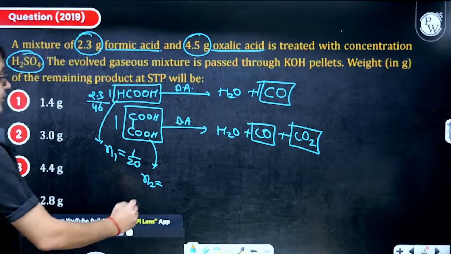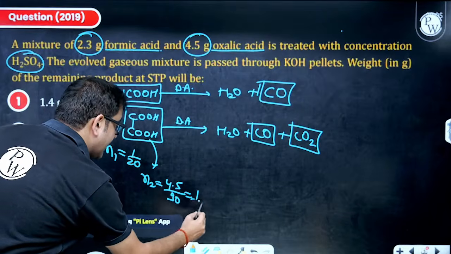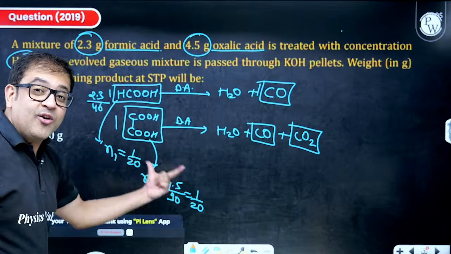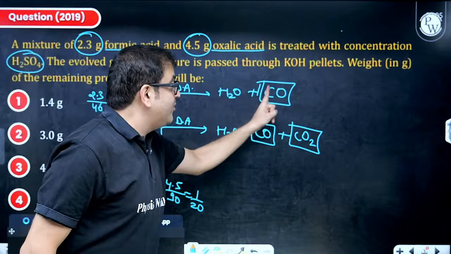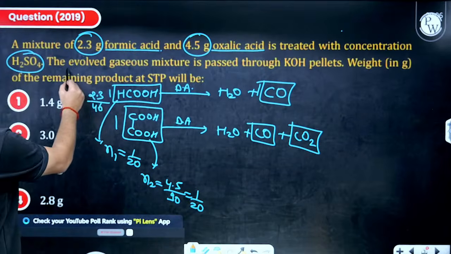Sir, it will be given weight which is 4.5 and I guess its molecular mass is 90. Just check everybody. I guess this will be 1 by 20 in that case. So that means moles of both are same. So same moles of carbon monoxide and CO2 is produced, but the question is telling you the evolved gases, which